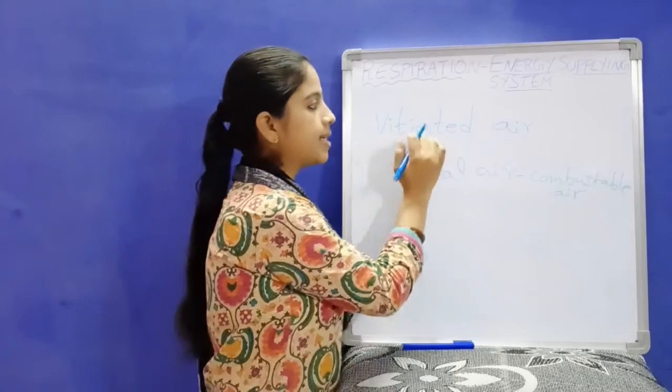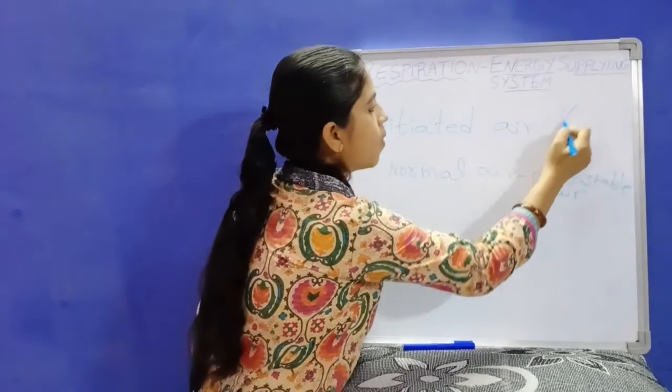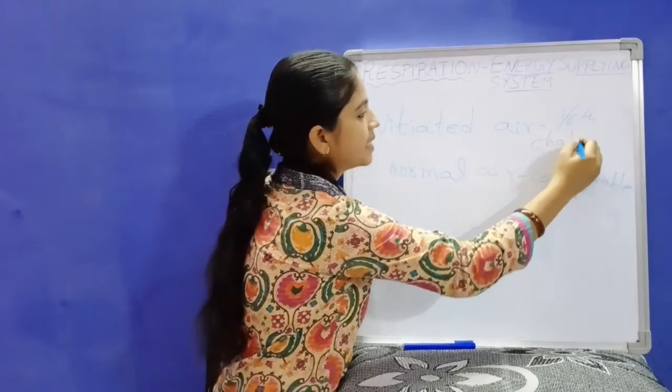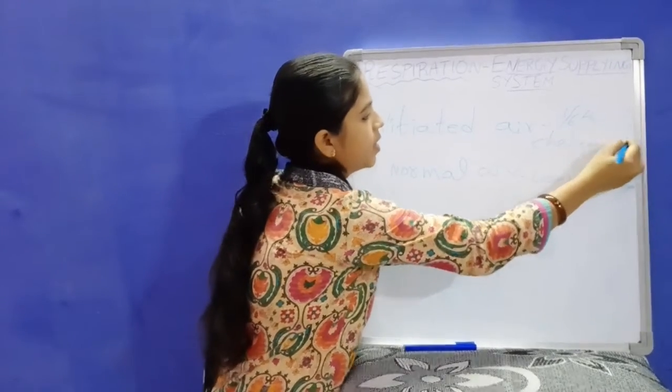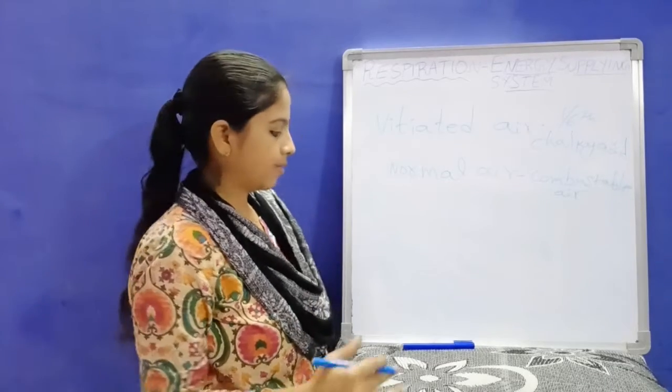He said that this vitiated air contains 1/6 portion of chalky acid. Again, what is this chalky acid? This chalky acid is nothing but the carbon dioxide.